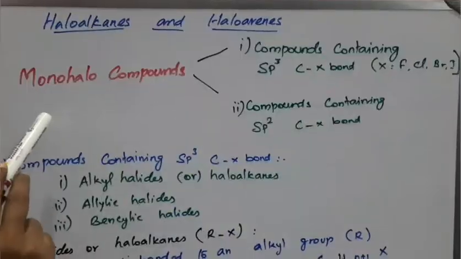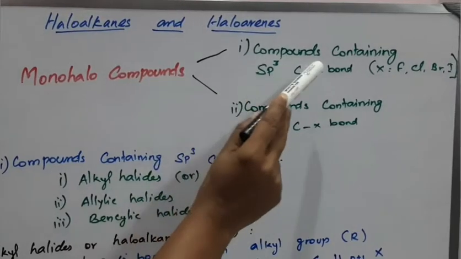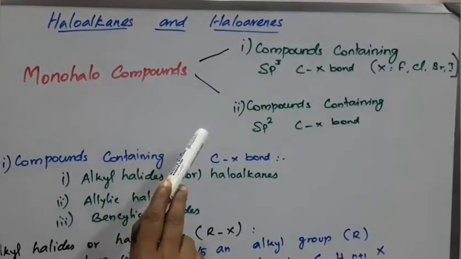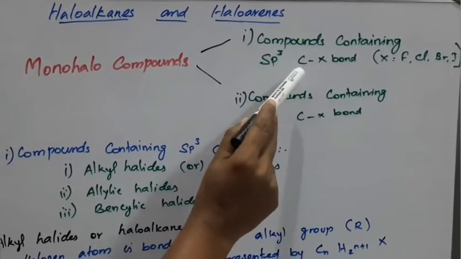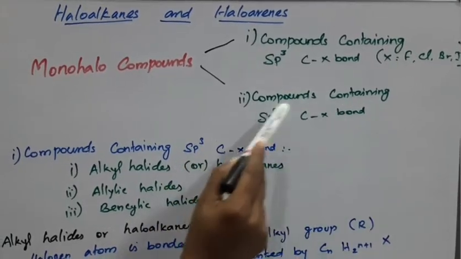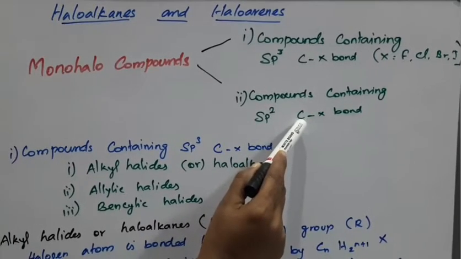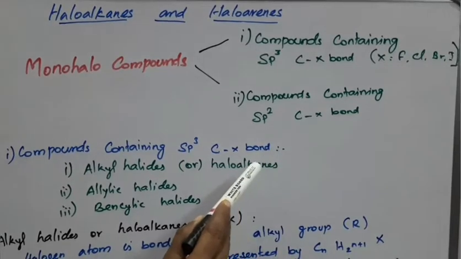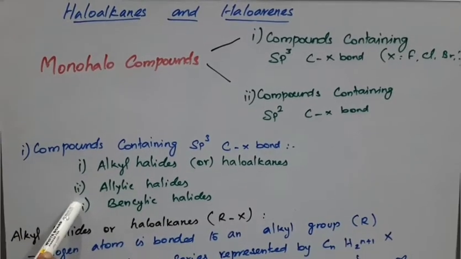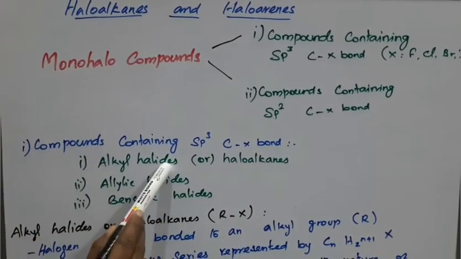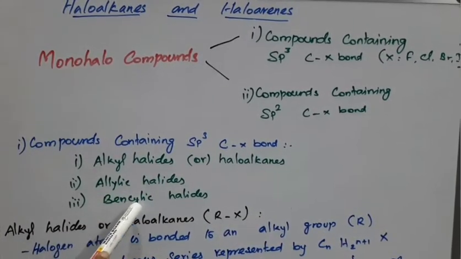Halo compounds are further classified into two categories. The first is compounds containing sp3 hybridization, where the halogen is attached to an sp3 hybridized carbon atom. The second is compounds containing sp2 hybridization, where the halogen is bonded to an sp2 hybridized carbon atom. The first one, compounds containing sp3 hybridization, is again classified into three: the first, alkyl halide or haloalkanes; second, allylic halide; third, benzylic halide.